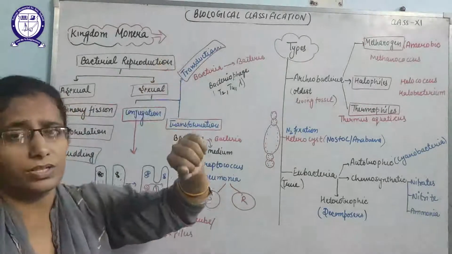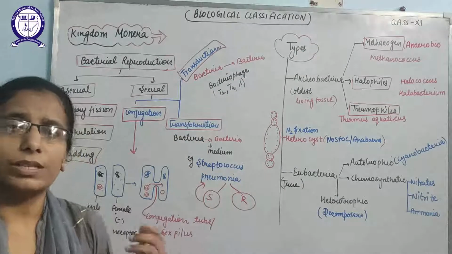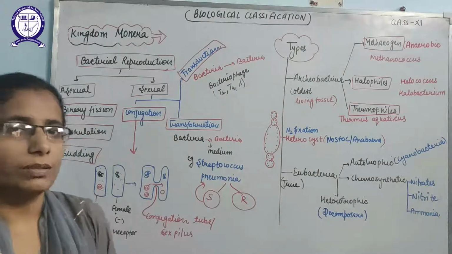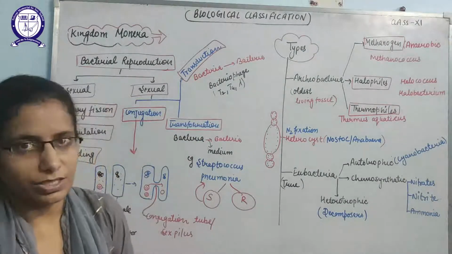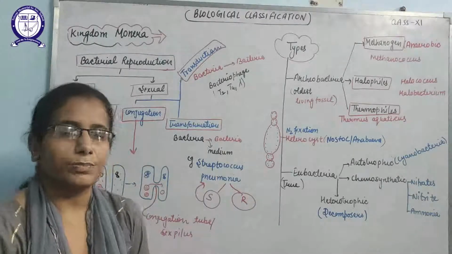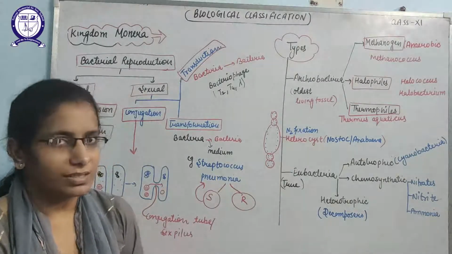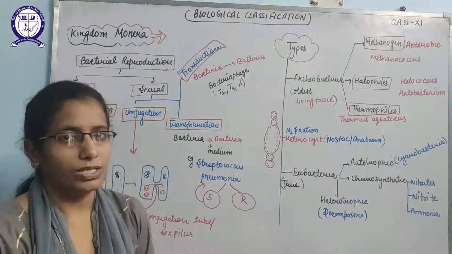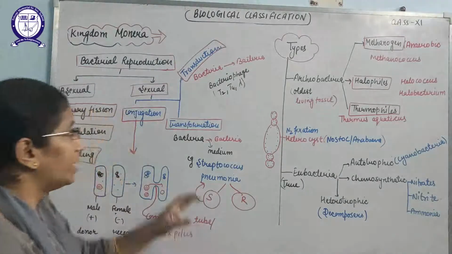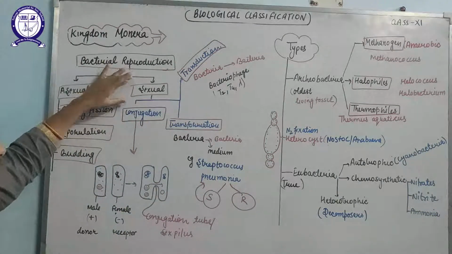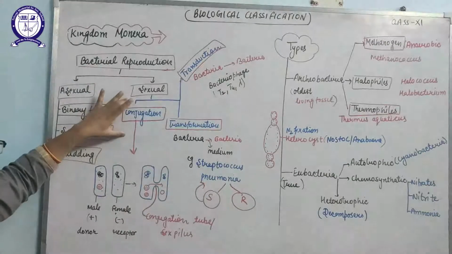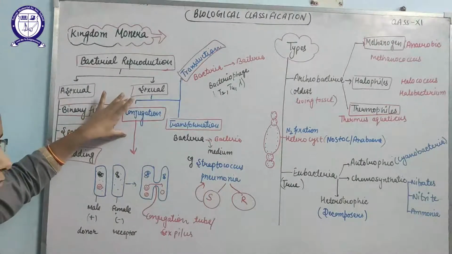Third is transduction. That means genetic material can be transferred from one bacteria to another bacteria with the help of a bacteriophage. What is a bacteriophage? The virus that causes disease in bacteria is known as a bacteriophage. So in sexual reproduction, in conjugation, genetic material is transferred with the help of the conjugation tube.